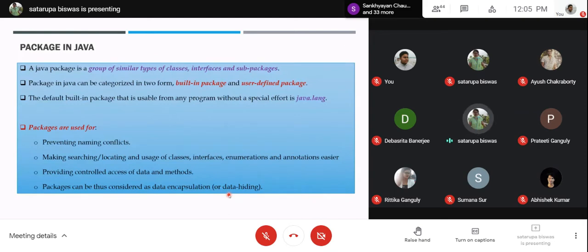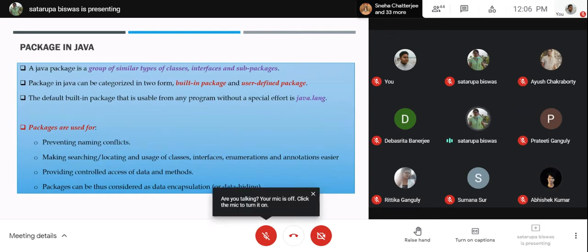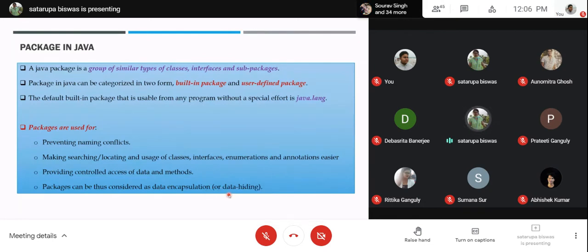Now, the basic definition of the package is a group or collection of similar type of classes, interfaces, and sub-packages, which are basically used to design one particular solution to a problem. So, what if there are a number of classes, interfaces, and sub-packages present inside a folder? We can still name it a package.